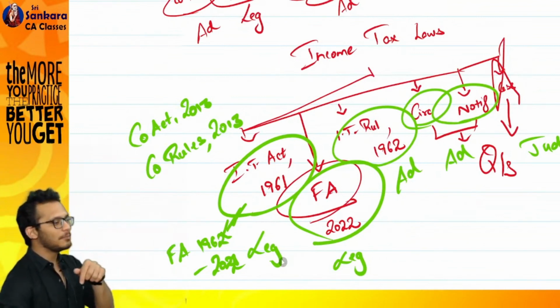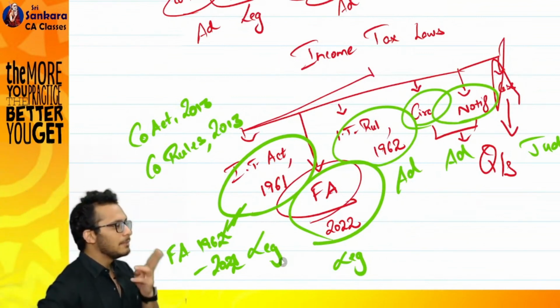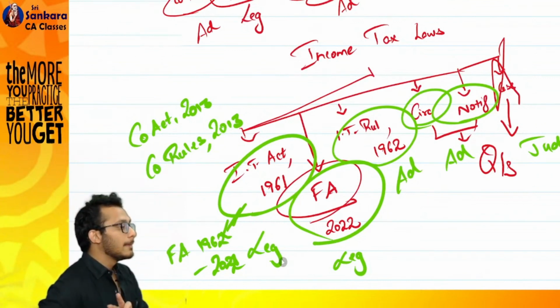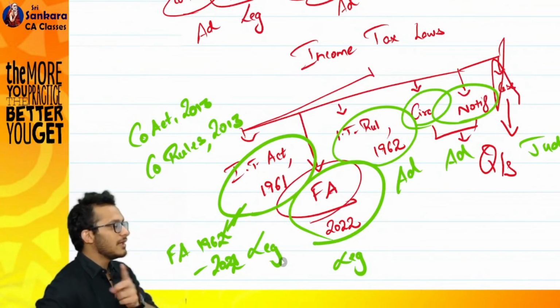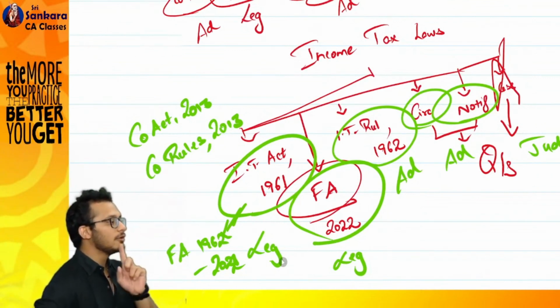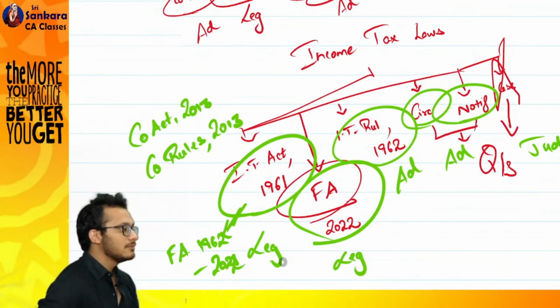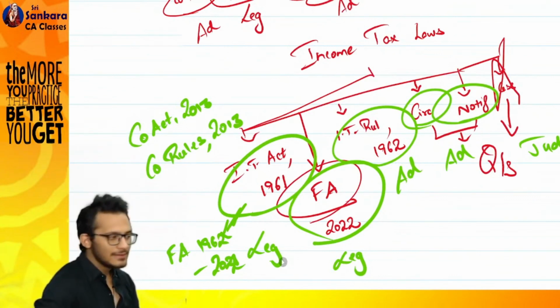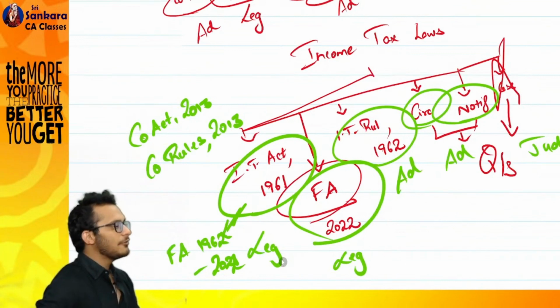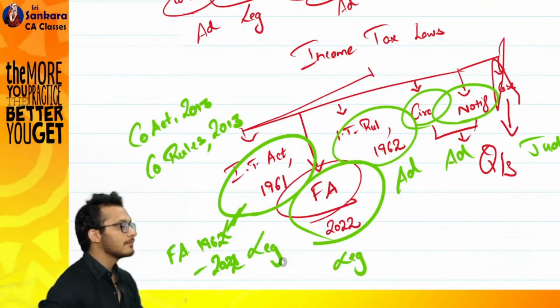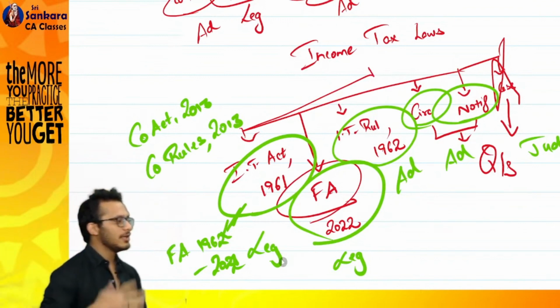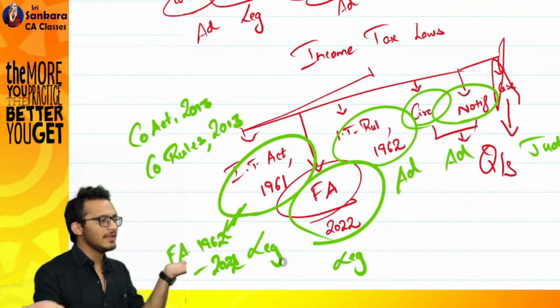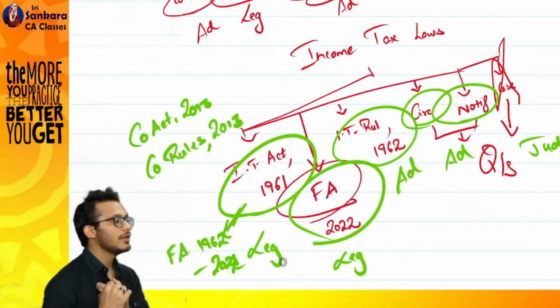So the step process is: once there is a bill, it goes to Lok Sabha. From the Lok Sabha it goes to Rajya Sabha. From Rajya Sabha it goes to the President for consent. After the President gives consent, it becomes an act. This act will be called the Finance Act. The moment it becomes a Finance Act, you take the Finance Act, you take your Income Tax Act, and you read them together.